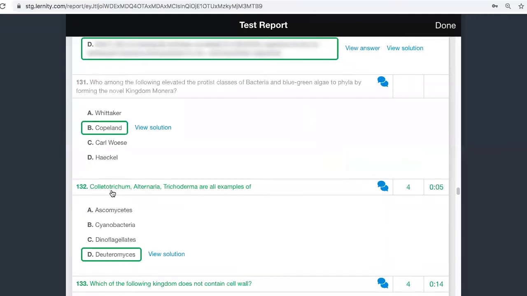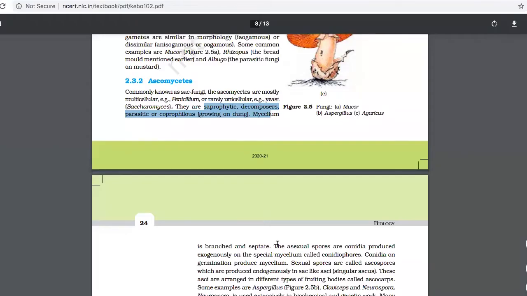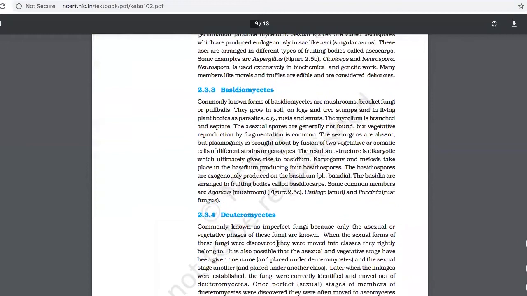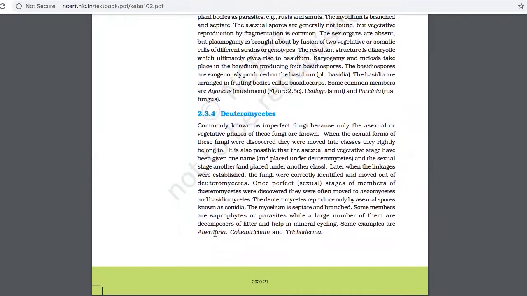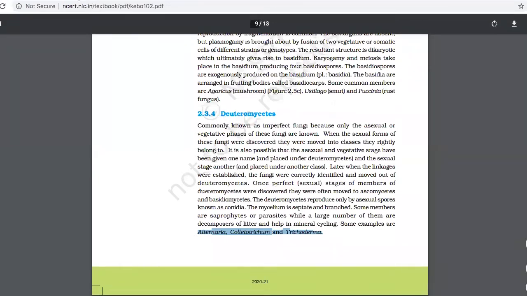The next one: Colletotrichum, Alternaria, and Trichoderma are all examples for what is the question. It is all given in the NCERT textbook. Directly, if you go here, you are able to see that in Deuteromycetes, Alternaria, Colletotrichum, and Trichoderma are all examples of Deuteromycetes. If you have studied this textbook properly, you should be able to answer that question. It is a direct question which has come from the textbook.